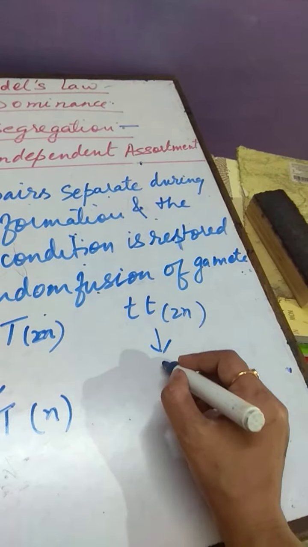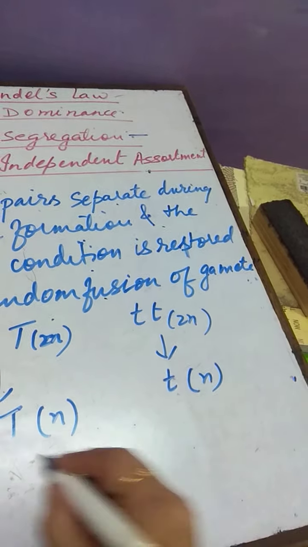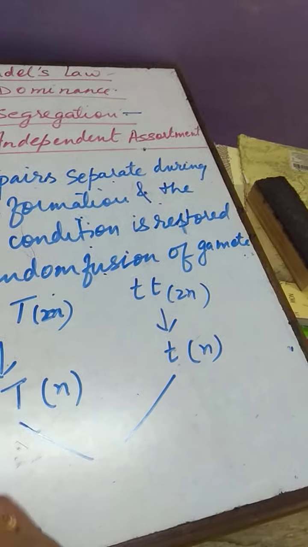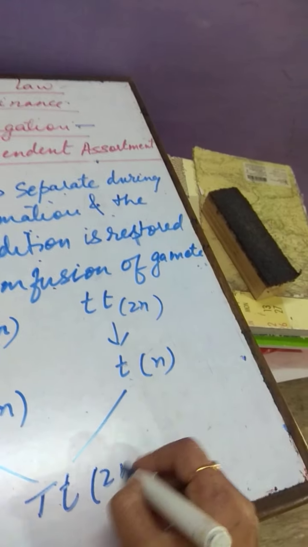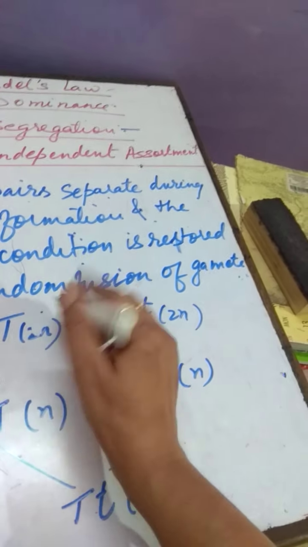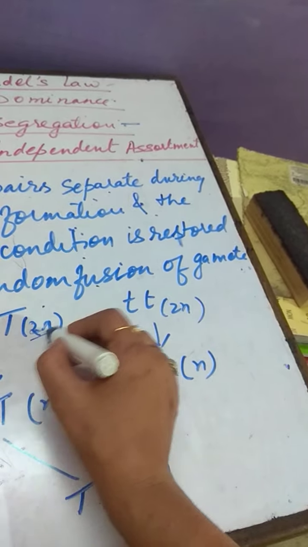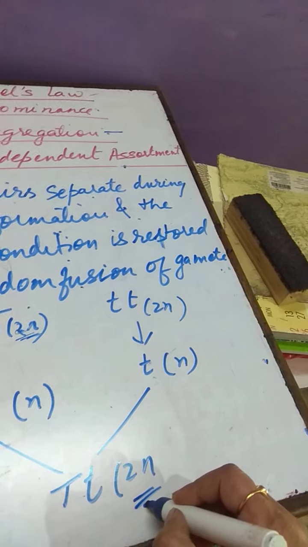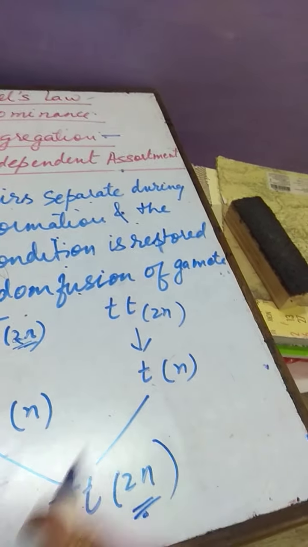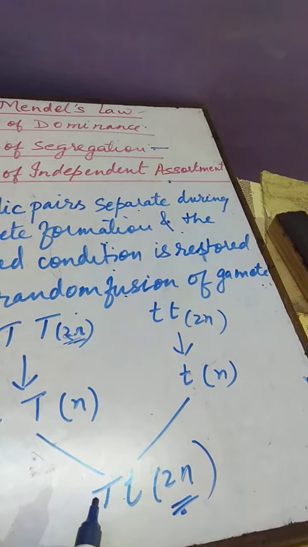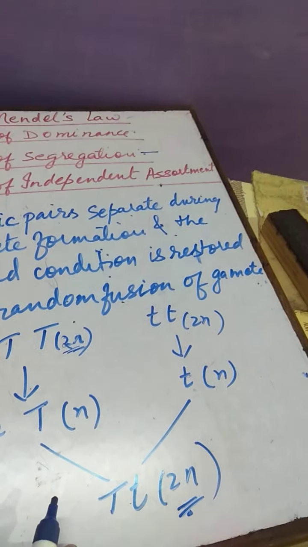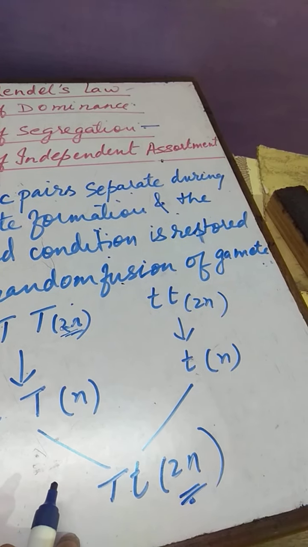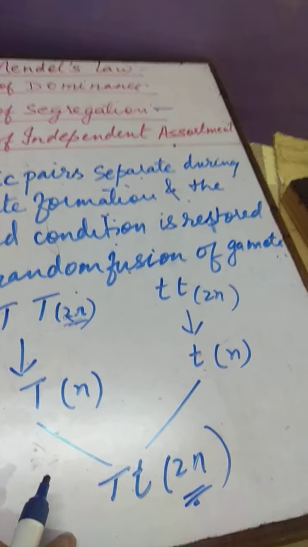It is unpaired. Clear? And during fertilization, it again becomes diploid. So the paired condition is restored during fertilization. This is the law of segregation, or it is also known as purity of gametes.